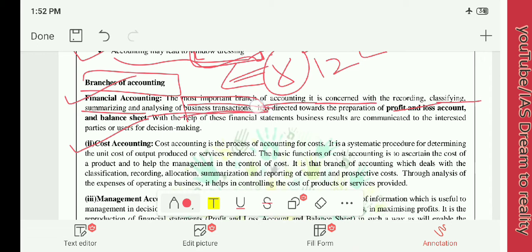It is directed towards the preparation of the profit and loss account. If you have bought for 20 rupees and you have sold for 21 rupees, then there is a profit of 1 rupee.